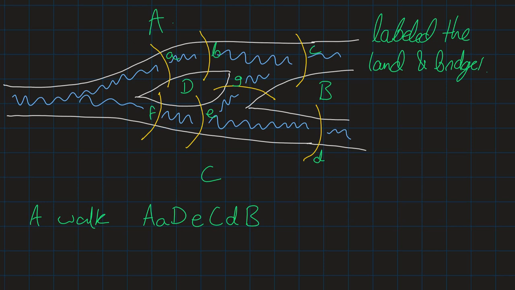It means I start at A, I cross the bridge labelled lowercase a, and then I'm in D. I cross the bridge labelled lowercase e, and now I'm in C. I cross the bridge labelled lowercase d, and now I'm in B. That's what this means. This algebraic sequence of letters corresponds to this walk on the map.